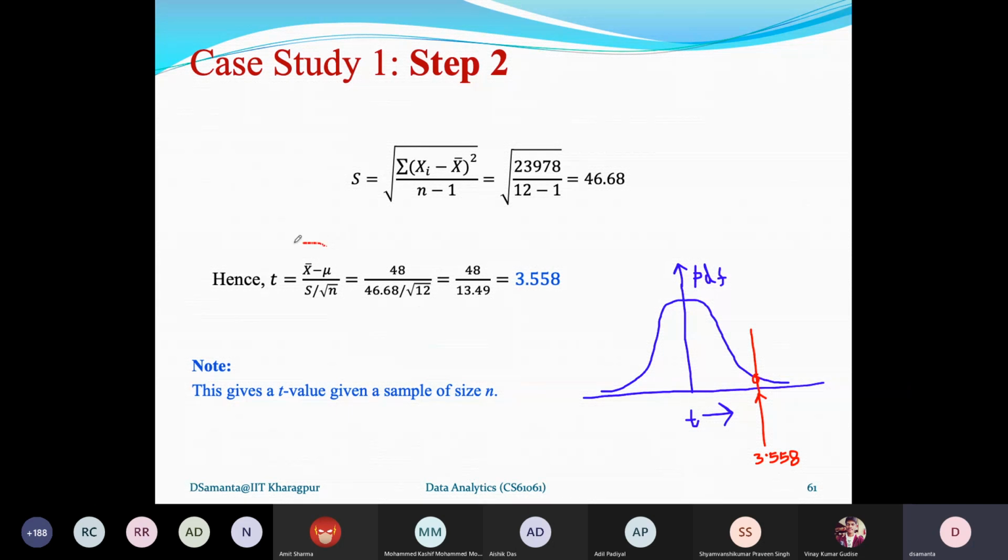I have calculated this t-value using this formula. From the sample data, I calculate x bar. So x bar is calculated from the sample data. S is also calculated from the sample data. The mean is the hypothesized mean; I have to compare this mean with the population. N is the sample size. This is 46.6812, and then 3.558 is calculated from the sample data. Is it okay? Yes, sir, it's fine.